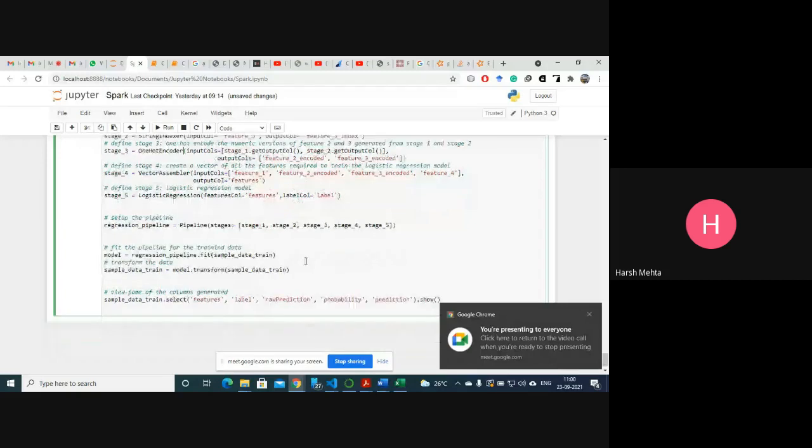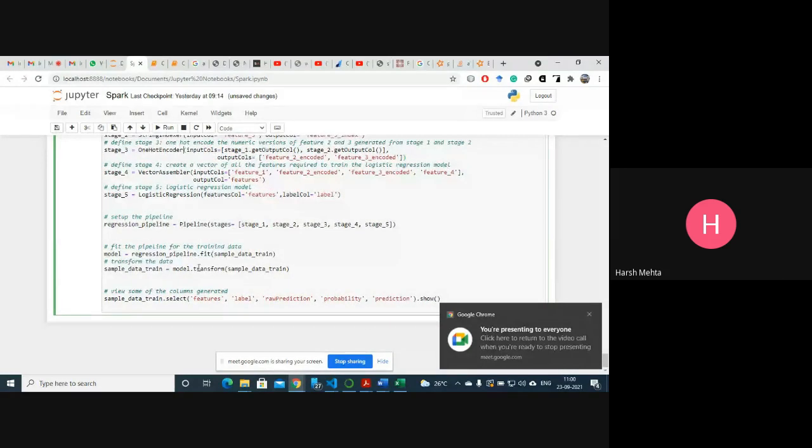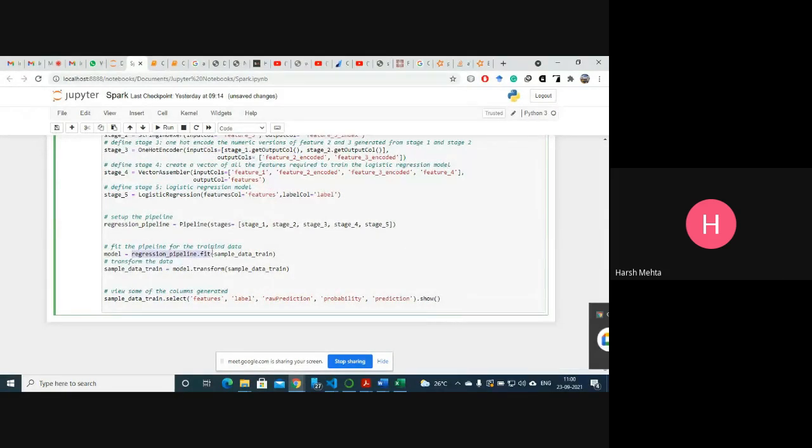Okay, one on encoder. And what we do, we model. This is fit. We are now training data with our logistic regression with this fit. And we also supply the regression pipeline. So all the data will pass to the regression pipeline, and then it will apply the fit. Okay. Then we transform the data, and we will see the result here.